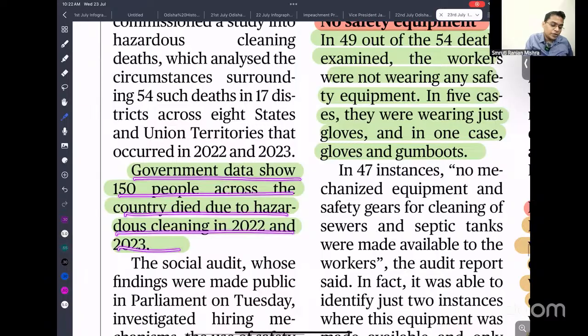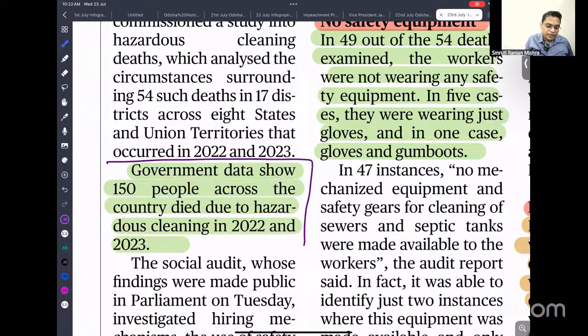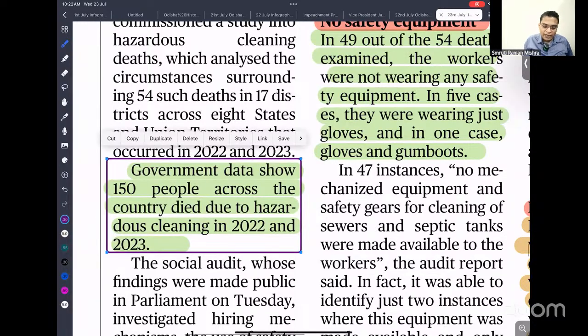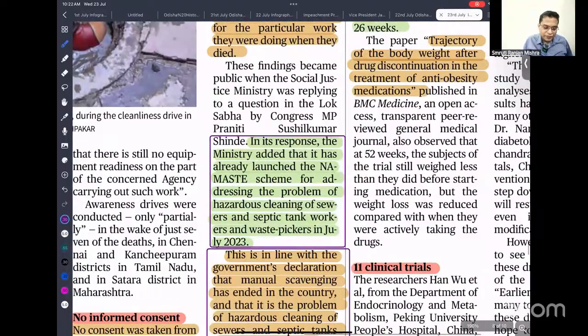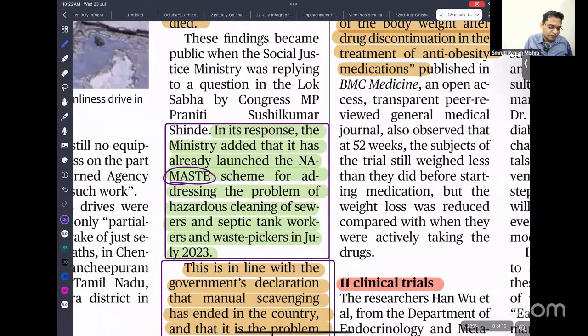So these are the official data. For the majority of cases we don't have a record. So that means the unofficial figure can be quite higher. So next you can see here, the government is implementing a scheme called Namaste. Government is implementing the scheme.